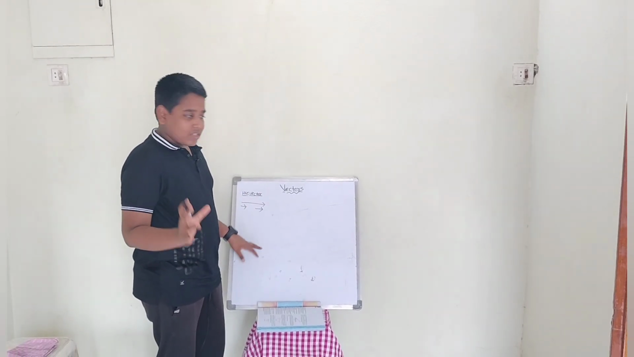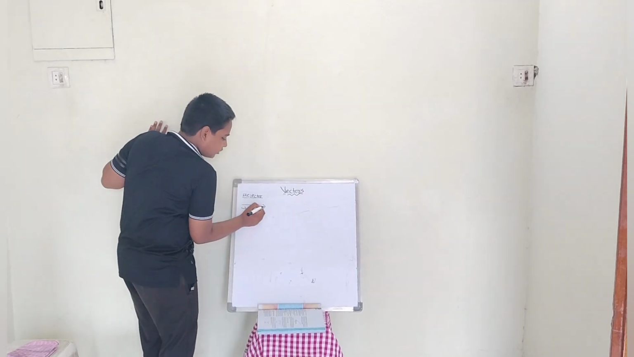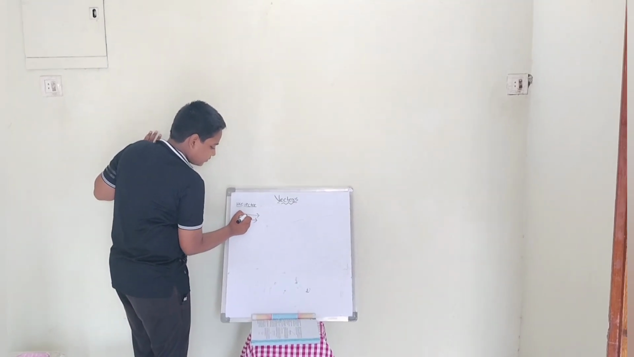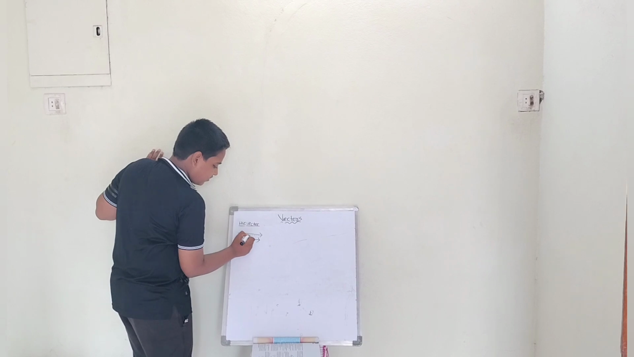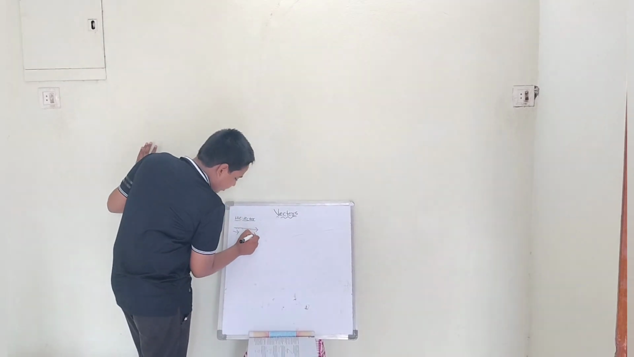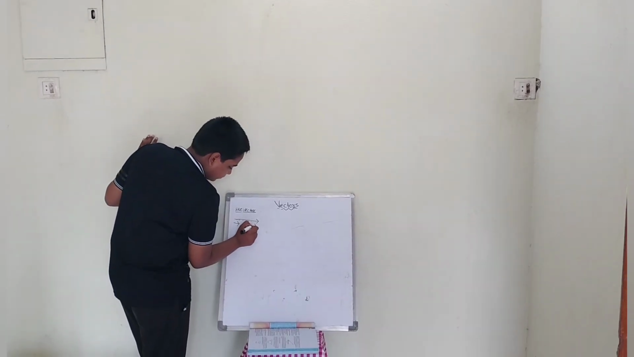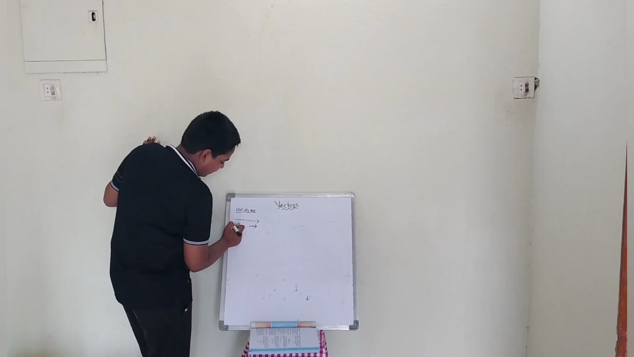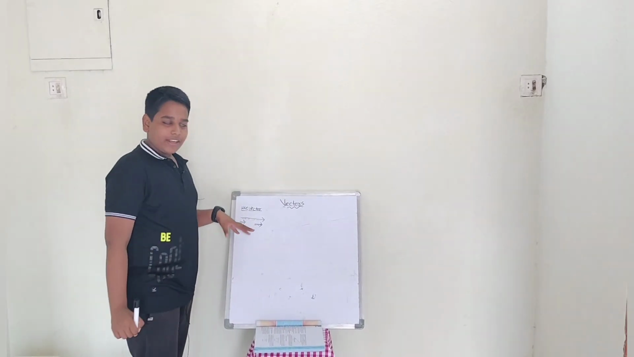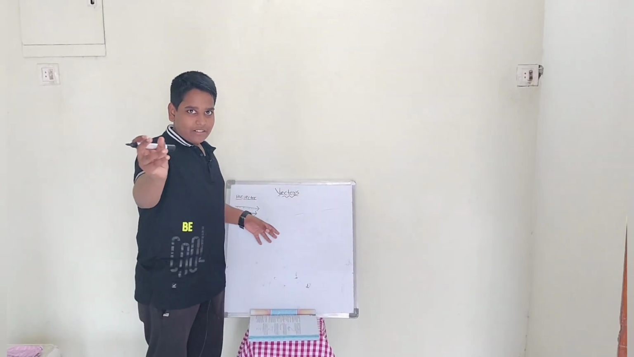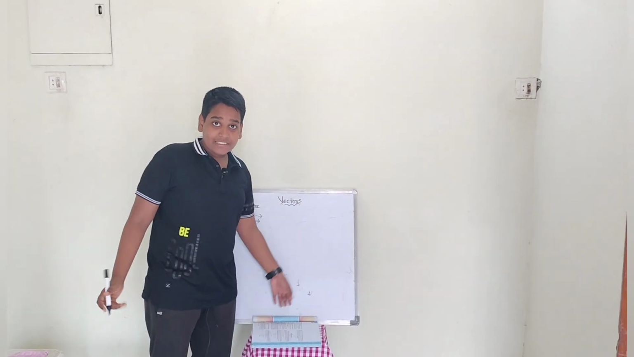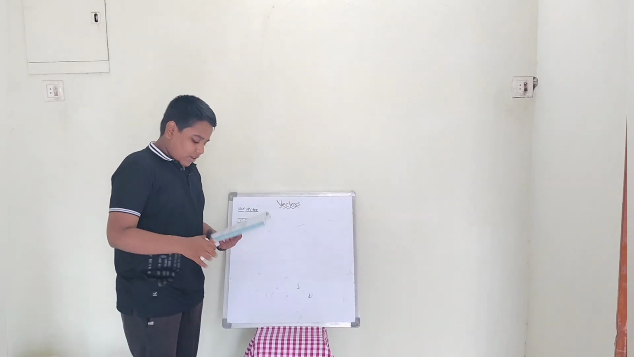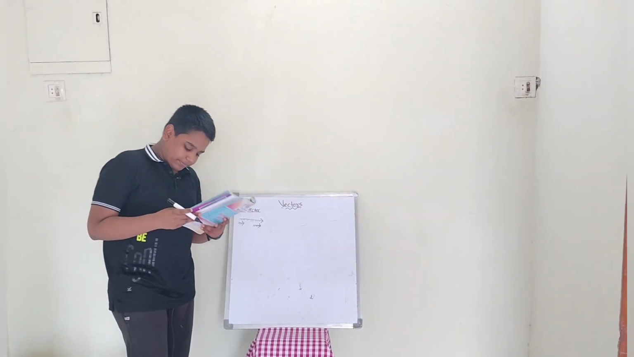Understood? One vector is this much. One vector is this much. One vector is this much. One vector is this much. Even though they are moving in the same way, their magnitude is different, their direction is the same. They are known as what? Like vectors. Now, let us go to unlike vectors.